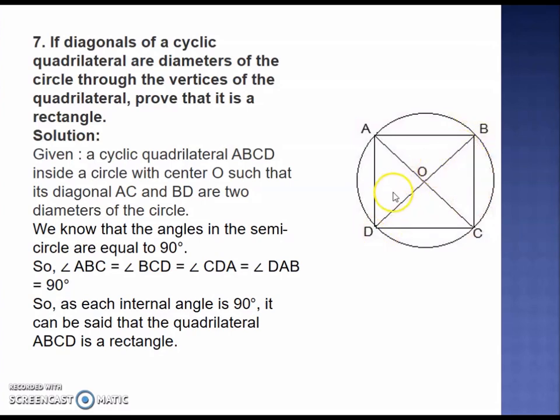Also, BD is the diameter, so angle A and angle C, they are also angles in the semicircle, which means that all four of these are equal to 90° each. So if all the angles are 90°, then it will be a rectangle.